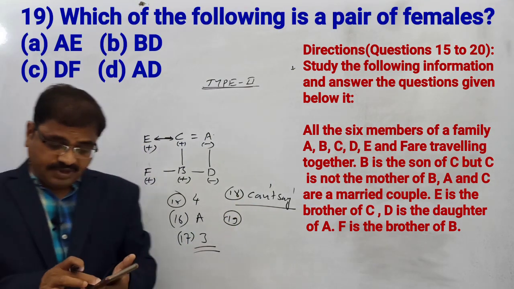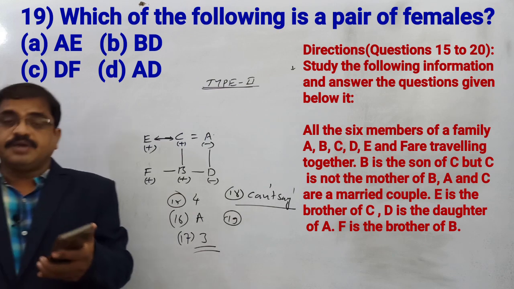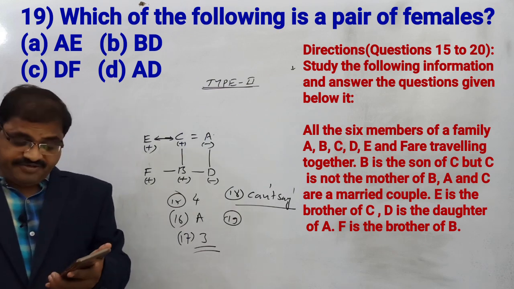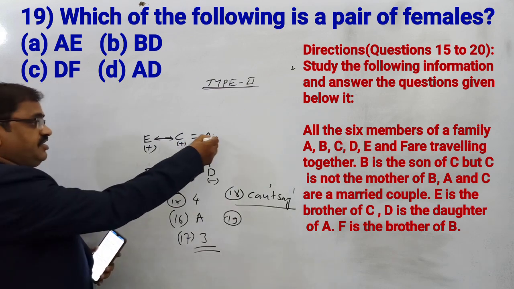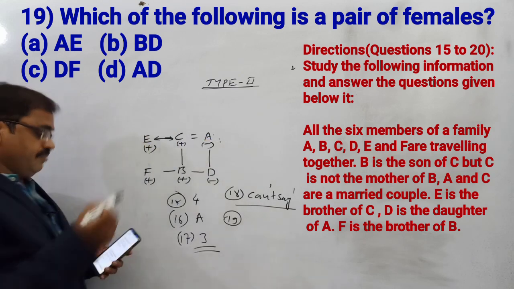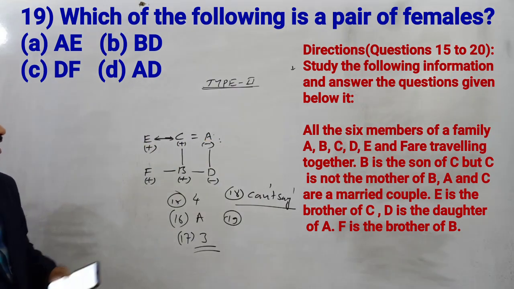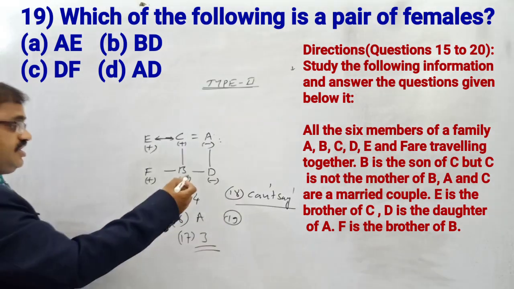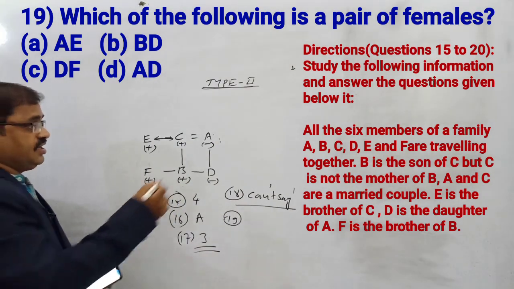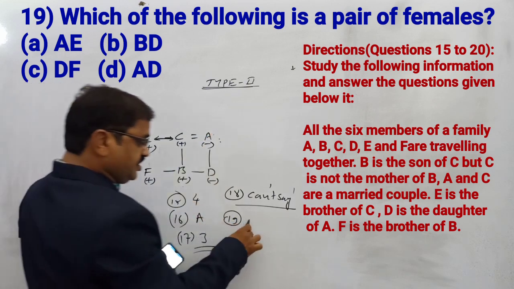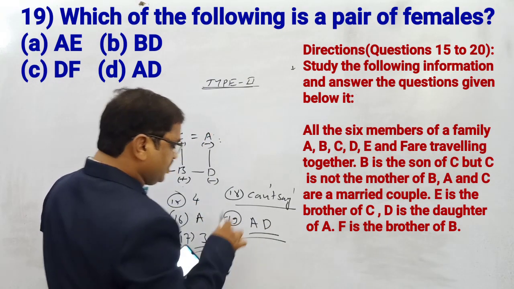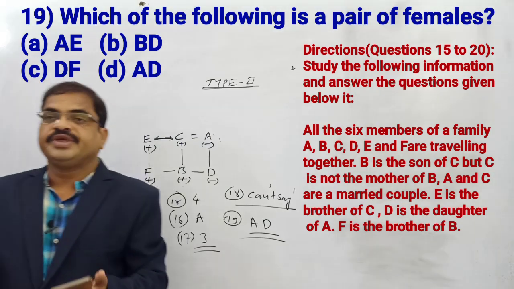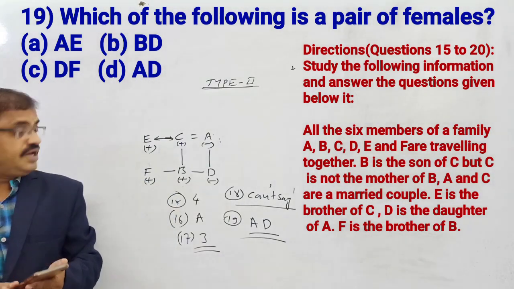Now come to question number 19. Which of the following is a pair of females? The first option is AE. Is AE female? No. A is female, E is the male member. No chance. The second option is BD, so BD is also not the answer. Next DF, also not the answer. Next AD: A is female and D is female. So our answer is AD, which is option D. That is the right answer.